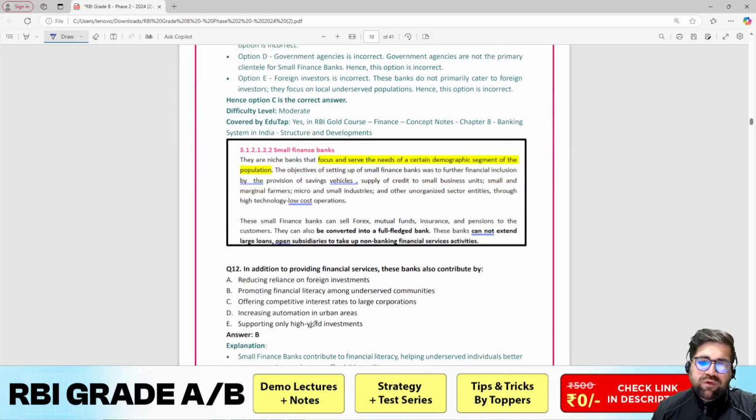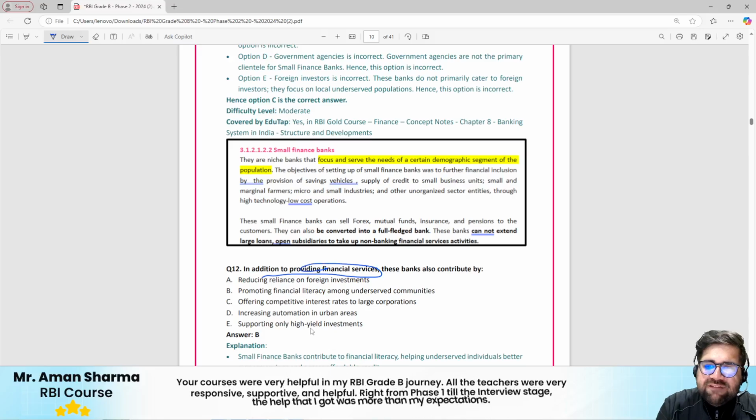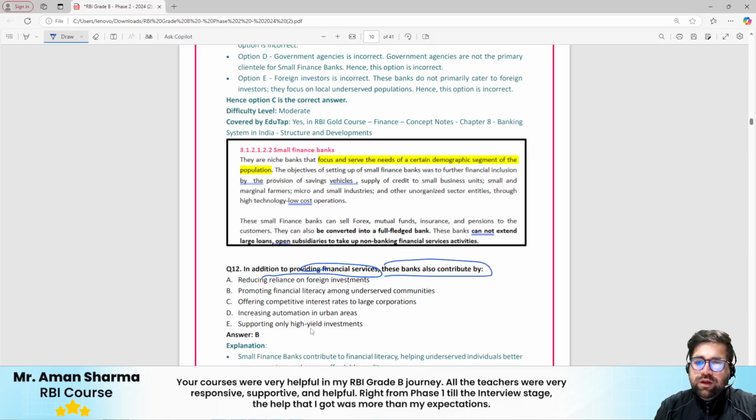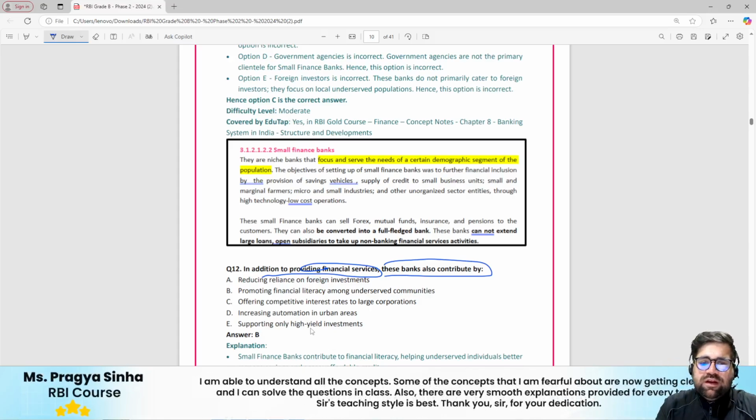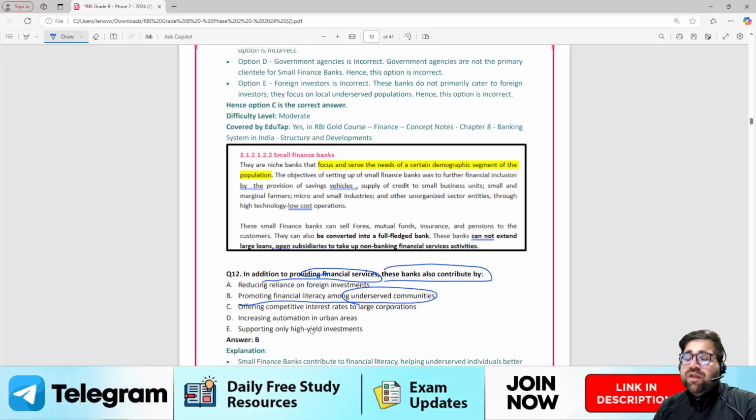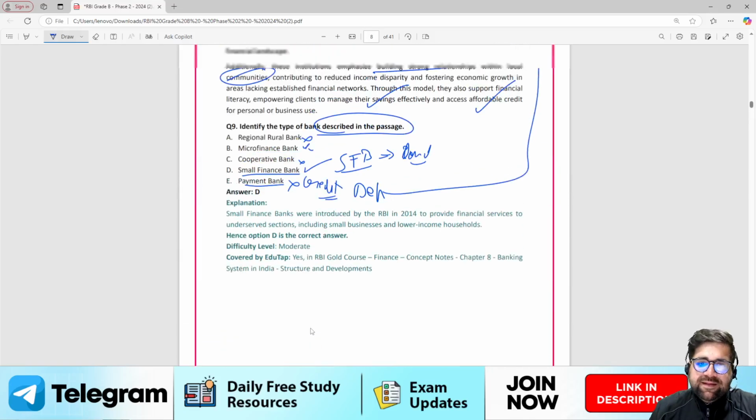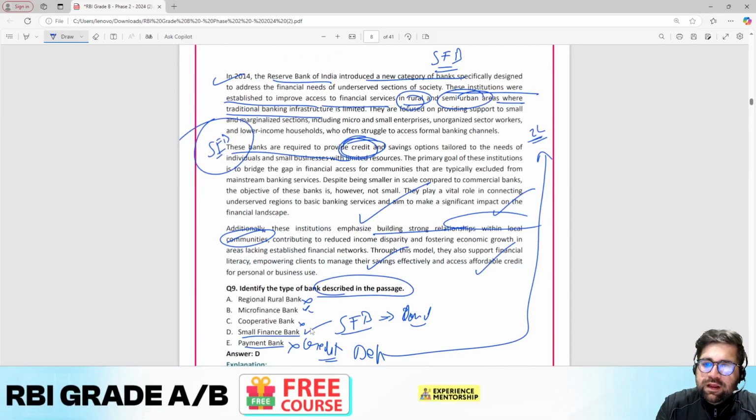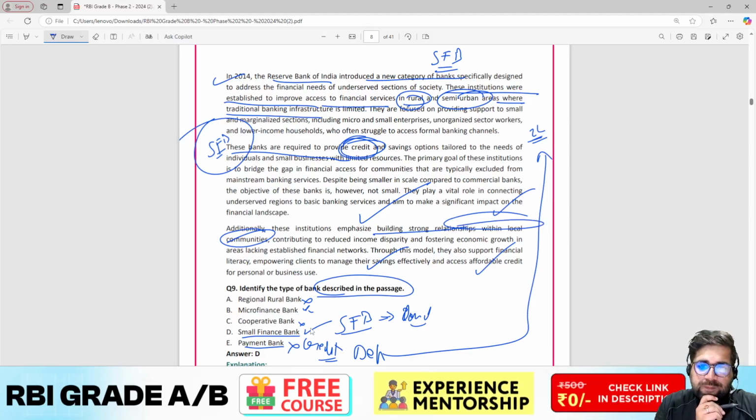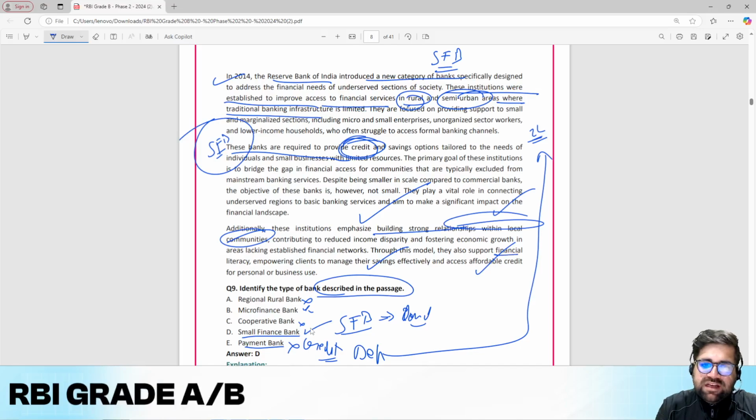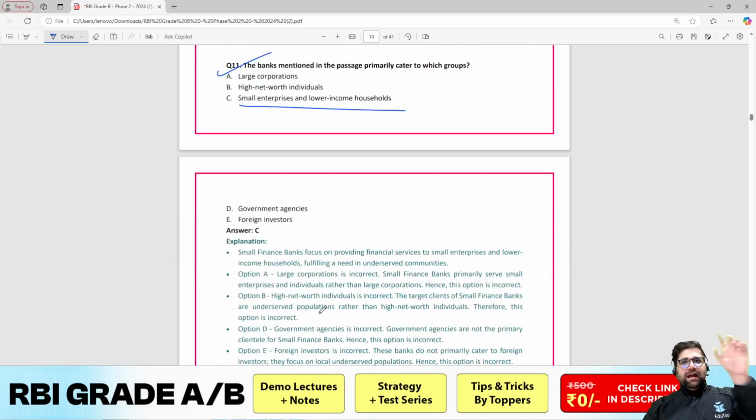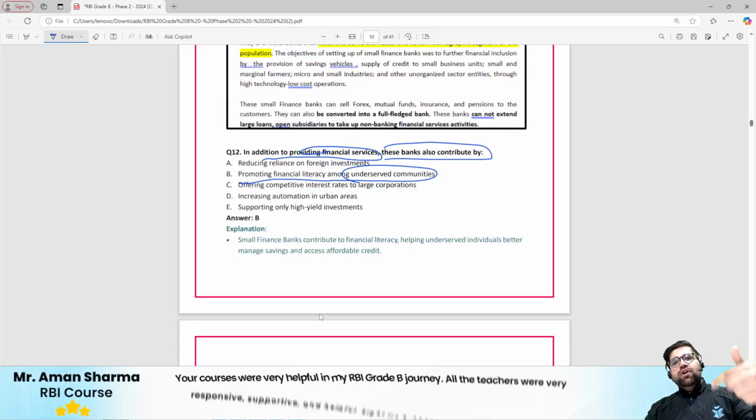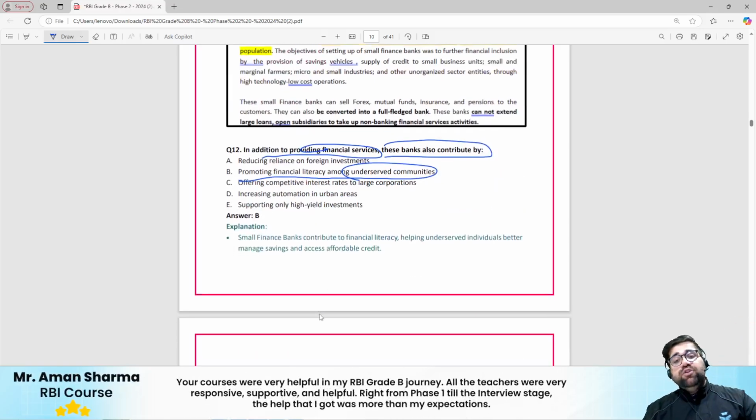Now moving ahead, in addition to providing financial services, these banks also contribute by doing what? Again, you have to go back to the passage and you will come to know that they promote financial literacy among underserved community. It is clearly mentioned over here, like they talk to communities, and this model also supports financial literacy among clients, right? So even if you just answer that this is a small finance bank, all the answers are related to the passage itself.